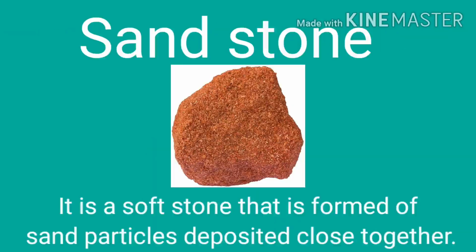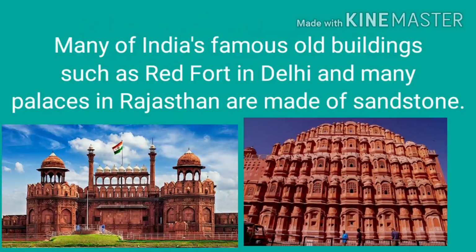So let's discuss sandstone. It is a soft stone that is formed of sand particles deposited close together. When mountains are worn away and they have sand particles, then they are deposited and cemented together to make sandstone. Many of India's famous old buildings such as the Red Fort in Delhi and many palaces in Rajasthan are made up of sandstone.